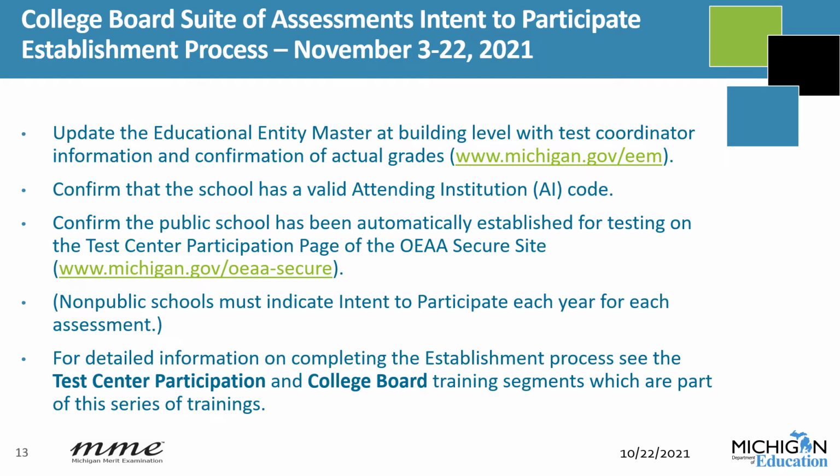The window for completing the College Board Suite of Assessments, SAT and PSAT, Intent to Participate Establishment Process is November 3rd through 22nd, 2021. Schools will need to update the Educational Entity Master at the building level with current test coordinator information and confirm actual grades in the school. Use www.michigan.gov/EEM to access Educational Entity Master.